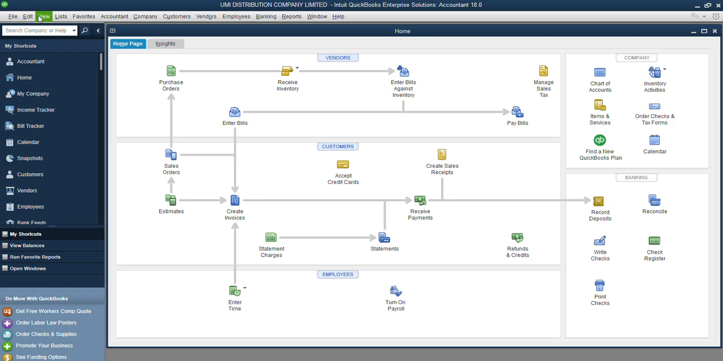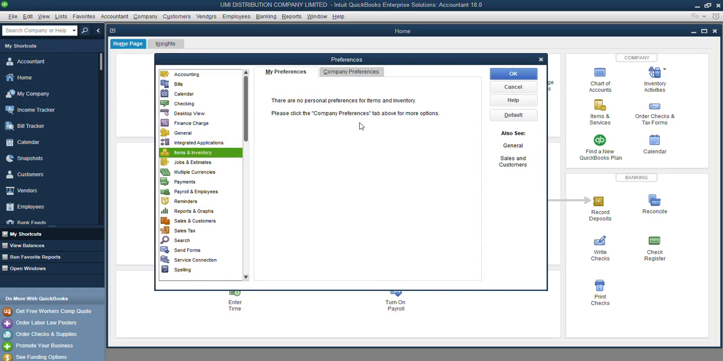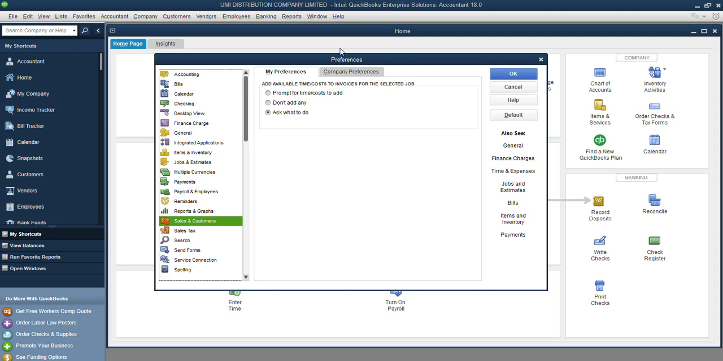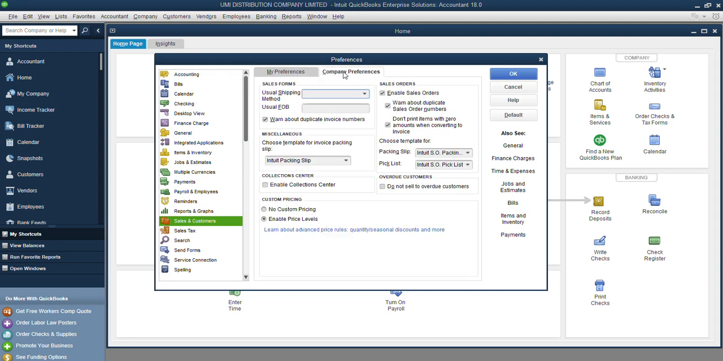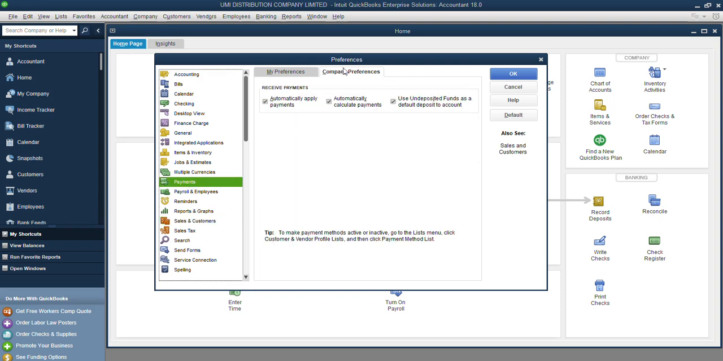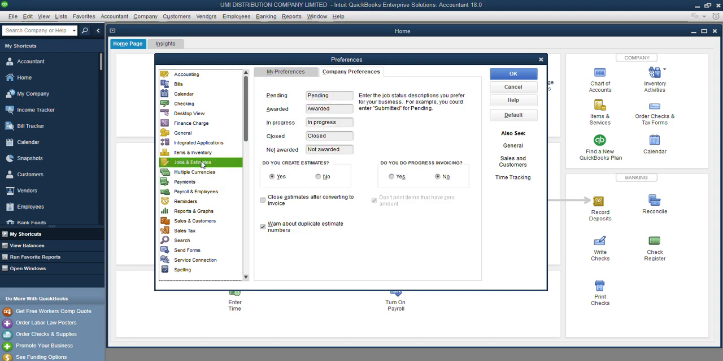So let's go back to our edit, then come to our preferences. This time I'm talking about payments, I'm talking about customers. So I will have to look for sales, right? Then come to company preferences. Now when I come to company preferences, actually, is this the place? No, this is not. I think it is going to be on payment. Now when I come to payment, where is that? Okay, jobs and estimates. Under this jobs and estimates, I don't want to create estimates, right? I don't need estimates, and that's it.